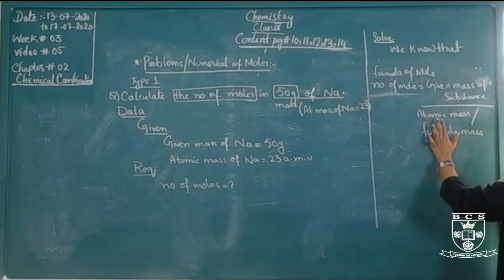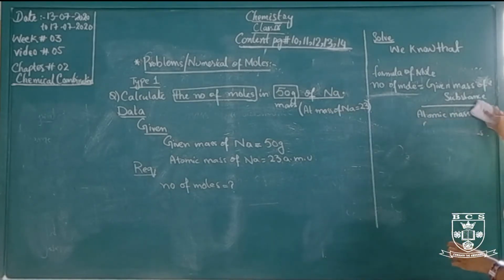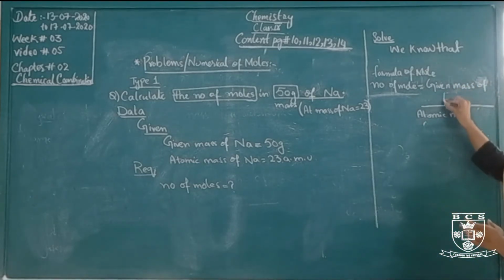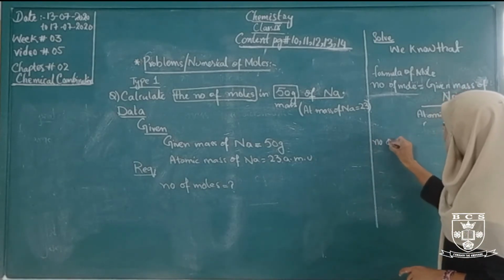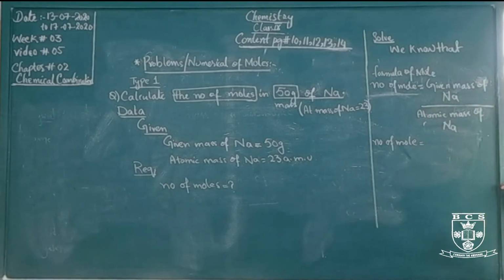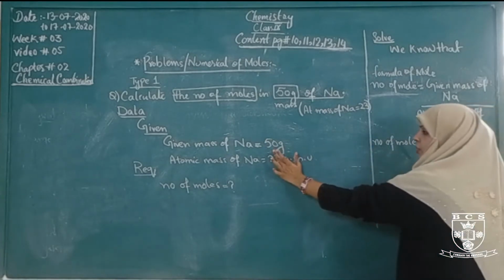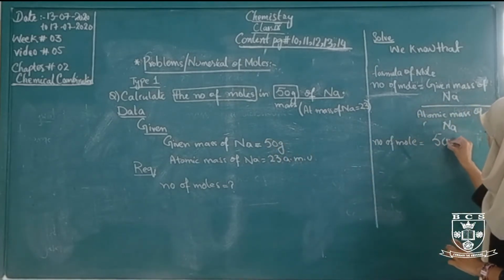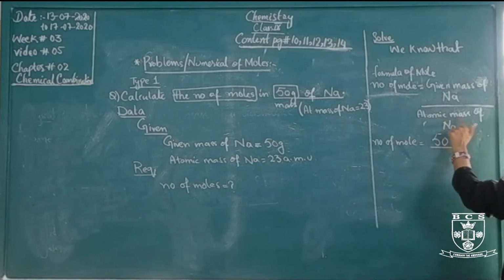So number of moles is given mass of sodium divided by atomic mass of sodium. The given mass of sodium is 50 gram, which we write on the numerator side.